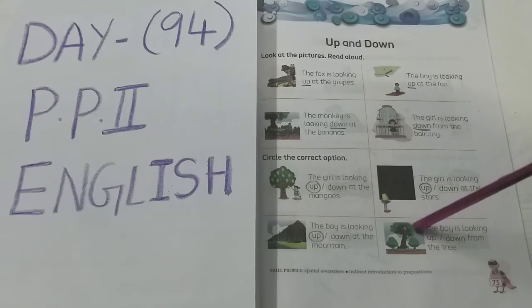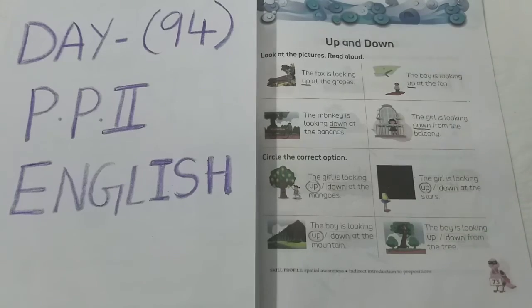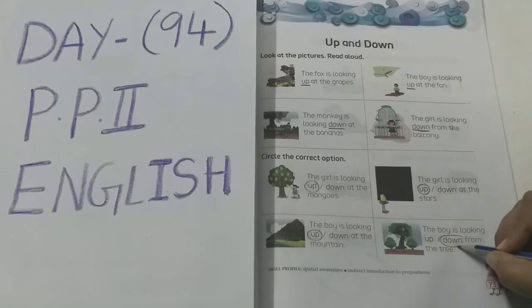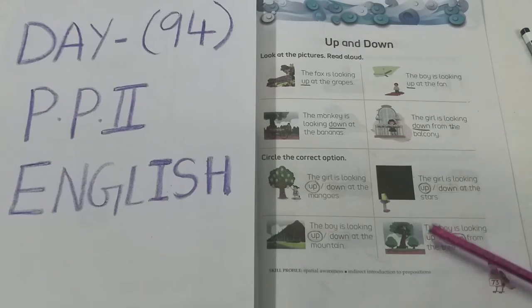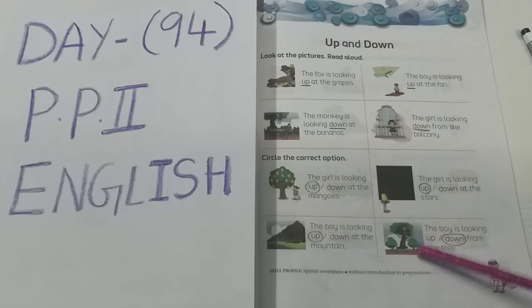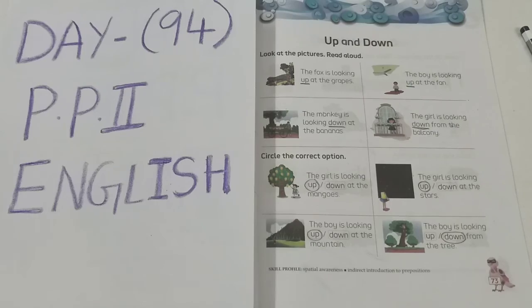Already he is up. So when we are up, where we will see? We will see more up. No, we will see down. So the correct option here is down. The boy is looking down from the tree.